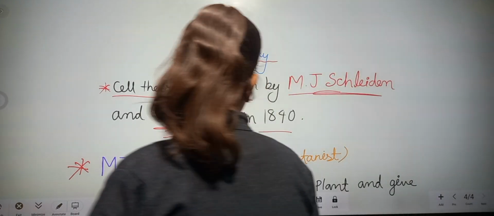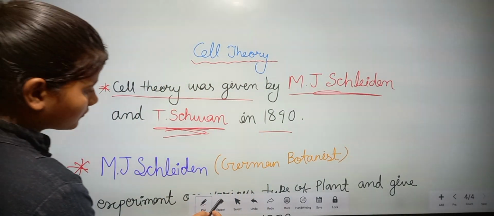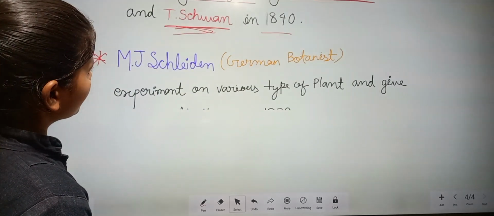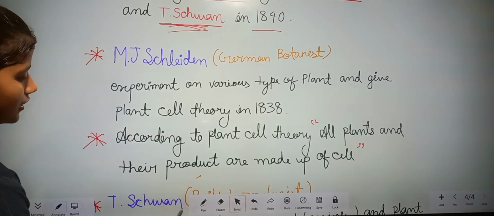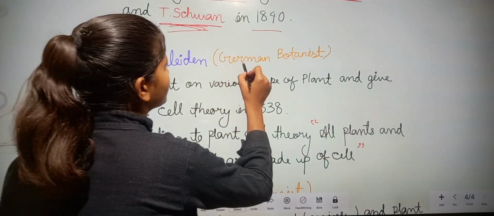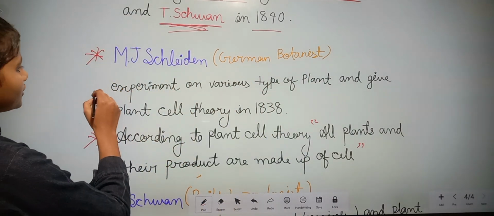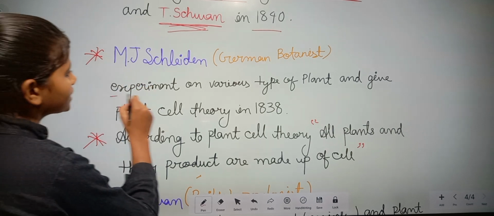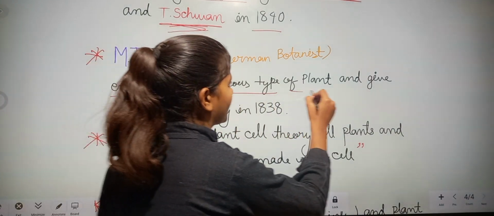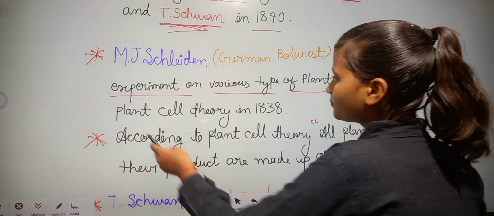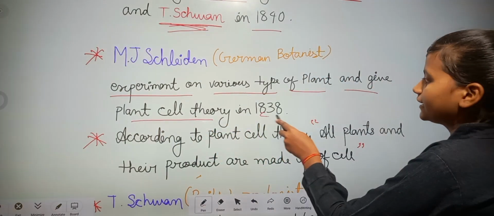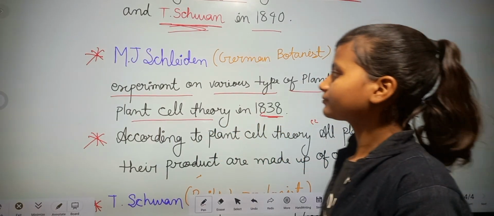M.J. Schleiden, a German botanist, experimented on various types of plants and gave the plant cell theory in 1838.